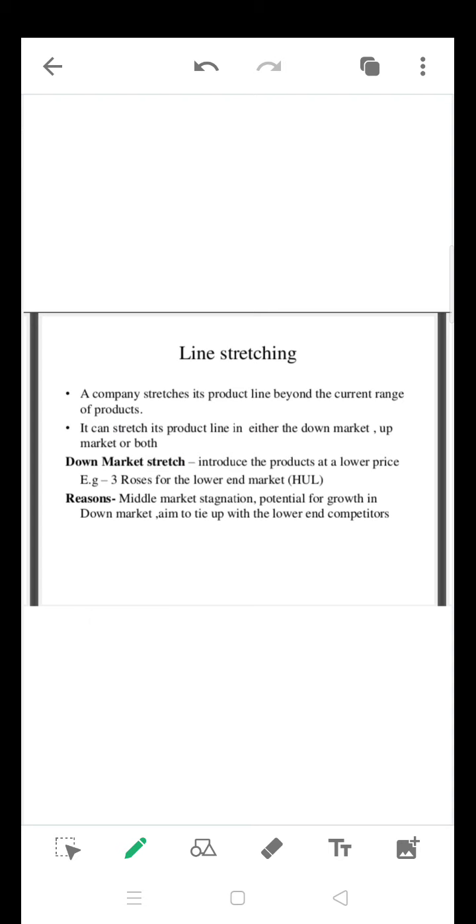And the next one is line stretching. Just as we have trading up and trading down, similarly we have line stretching. When the company stretches its product line beyond the current range of products, that is called line stretching. Whatever product lines they have now, they go beyond that also. Line stretching has two types.